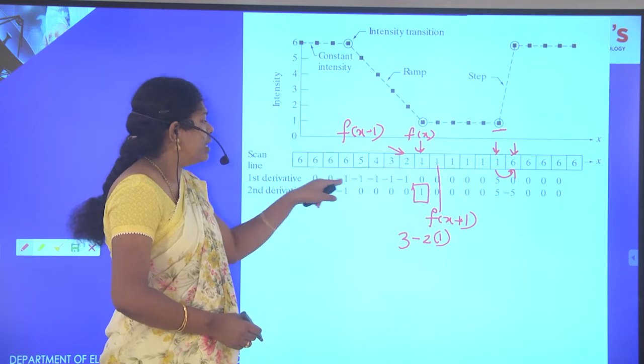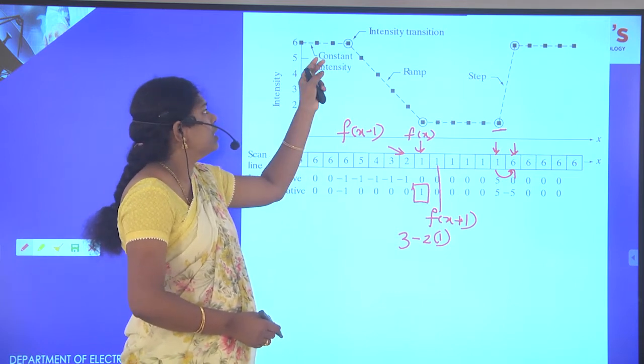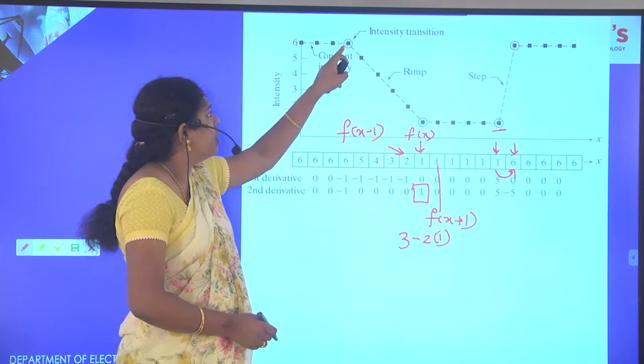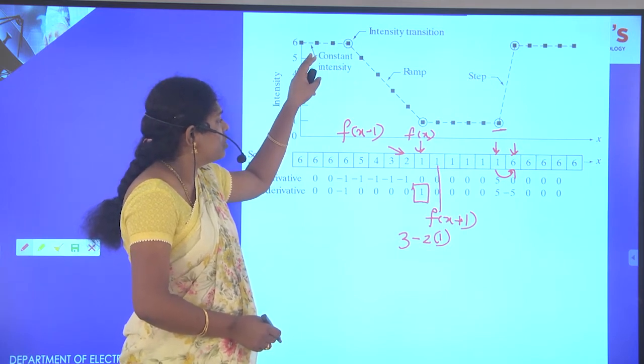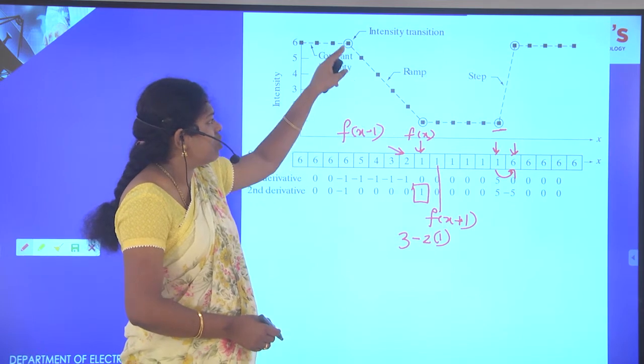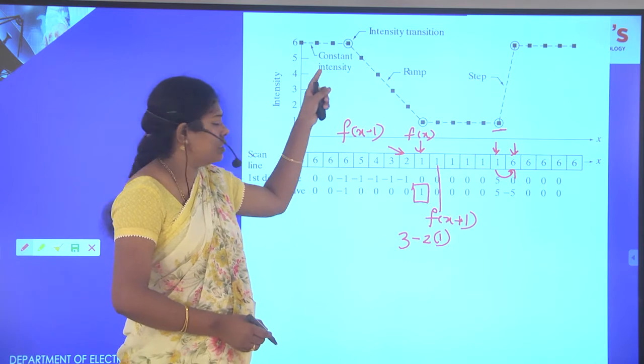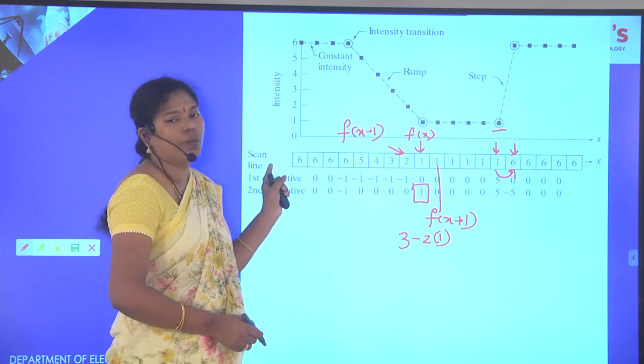Whereas the first order derivative is non-zero only for changes of intensity values. If there is a constant, it will be 0.